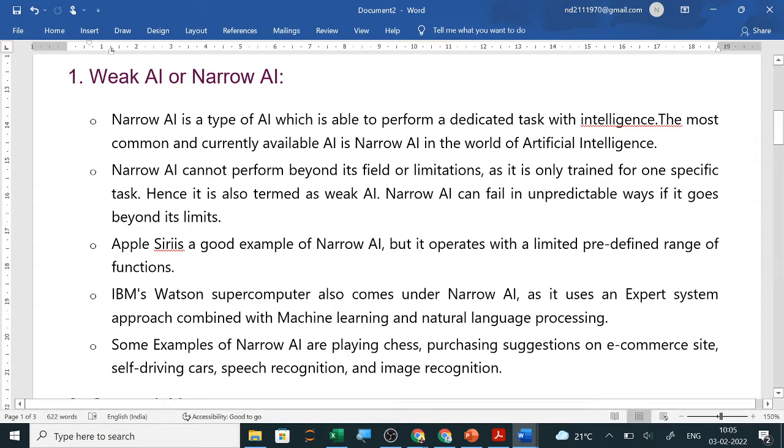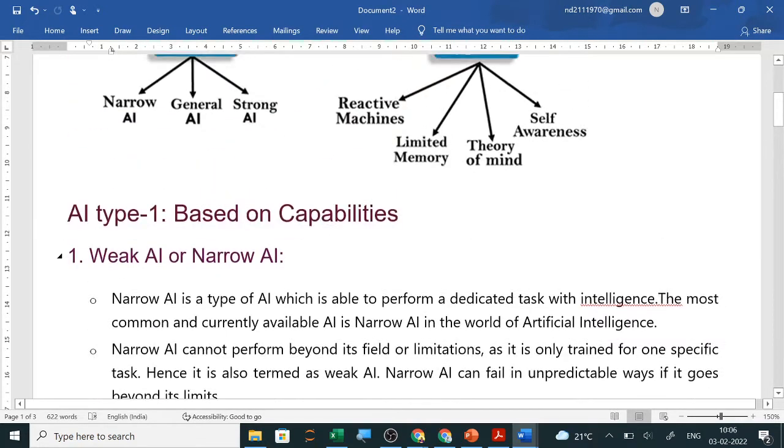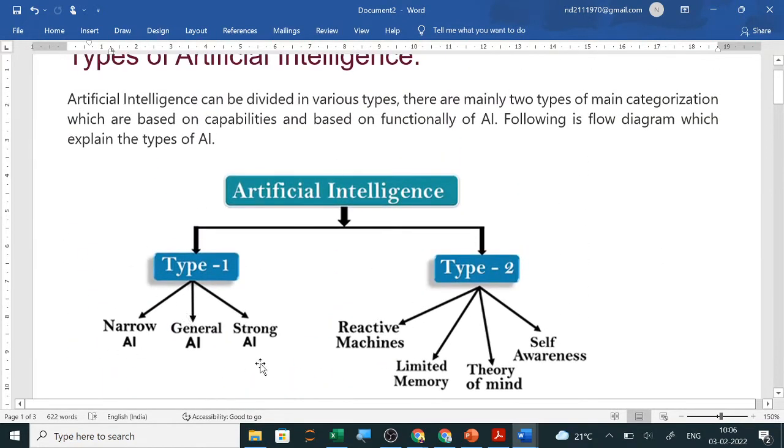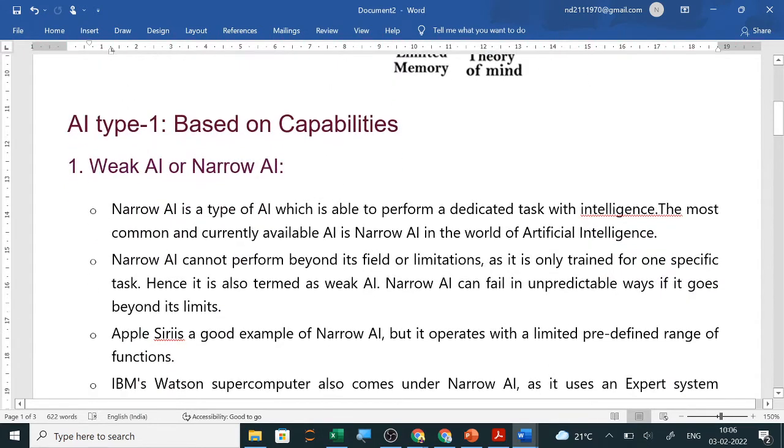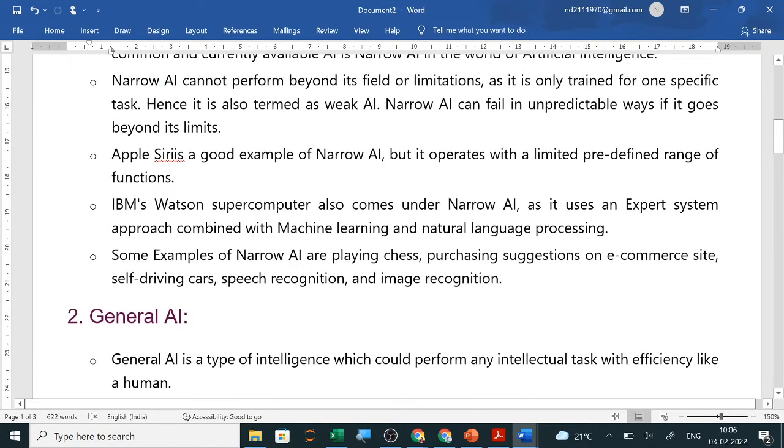So in exam you can be asked what are the different types of AI. So you will write about these types. Then they can ask you to explain the first type, that is type 1, weak AI or narrow AI. Now examples, if they ask you examples of weak AI or narrow AI, you can write these examples.